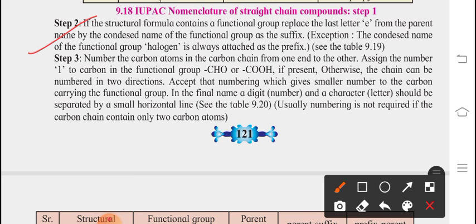If the structural formula contains a functional group, replace the letter E from the parent name by the condensed name of the functional group as a suffix. The halogen functional group is always attached as a prefix. One is suffix and one is prefix. Whenever we consider the suffix, we replace it in the parent name by the condensed name of the functional group.